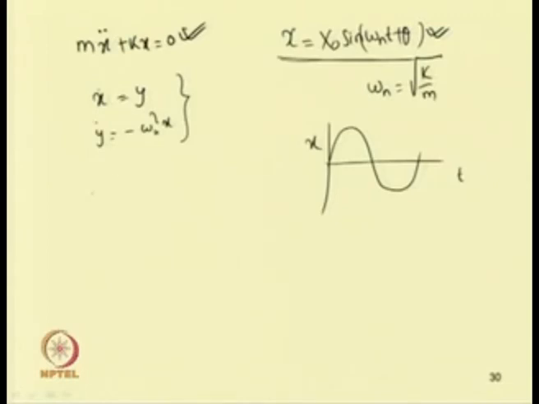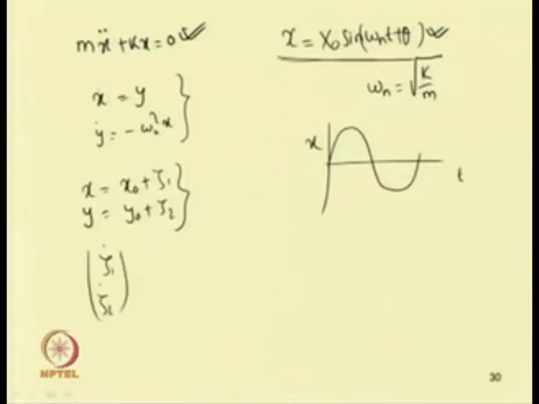So, let us take x equal to x 0 plus zeta 1 and y equal to y 0 plus zeta 2. If we substitute this in the equation, we can find the equations for zeta 1 dot and zeta 2 dot.